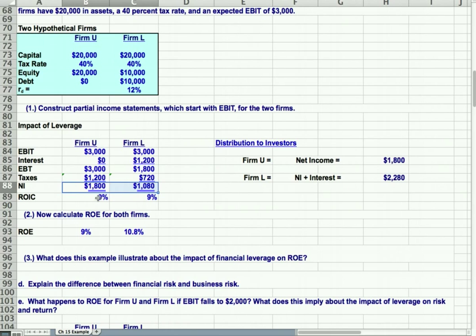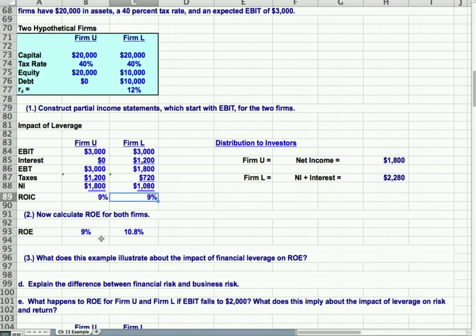In both cases, the ROIC is 9%. So it's 3,000 times 1 minus the tax rate, divided by the capital. So in both cases, we're dividing by the same capital, $20,000. Now the capital is composed differently under unlevered and levered. $20,000 of equity for the unlevered, $10,000 equity for the levered, and $10,000 of debt for the levered.